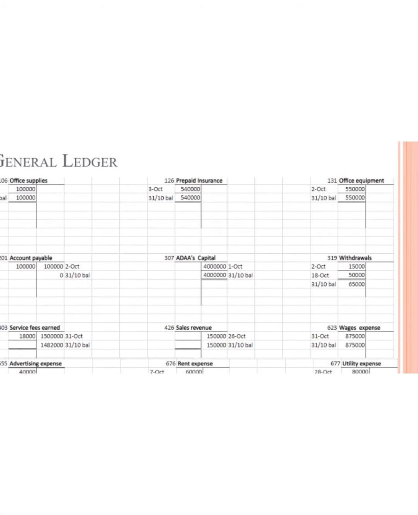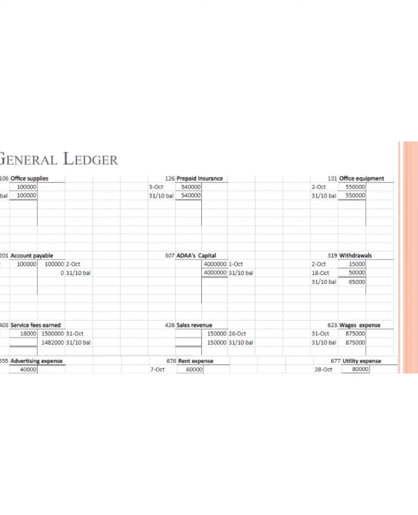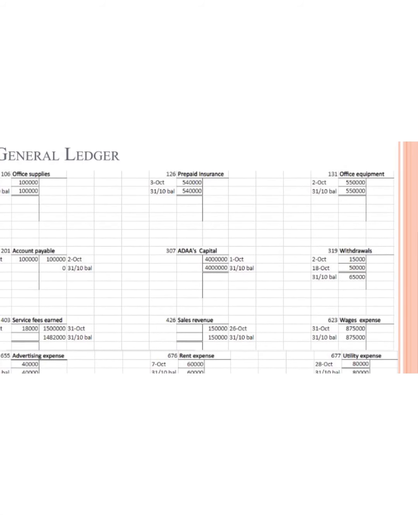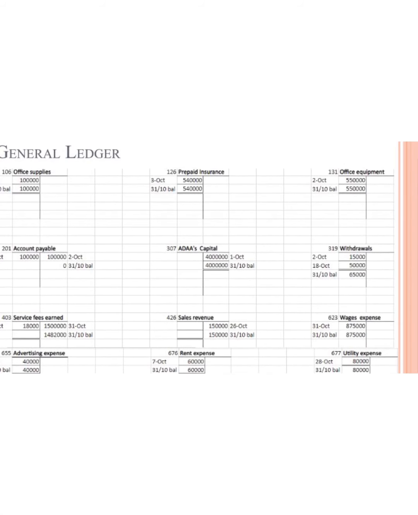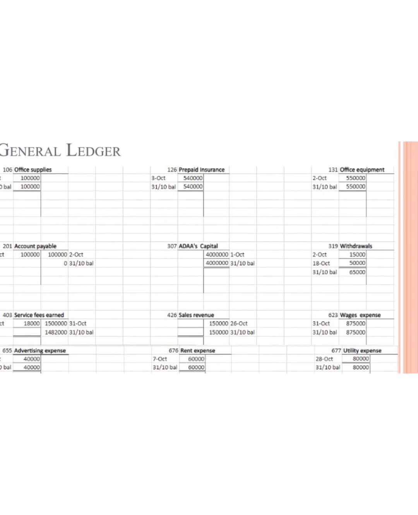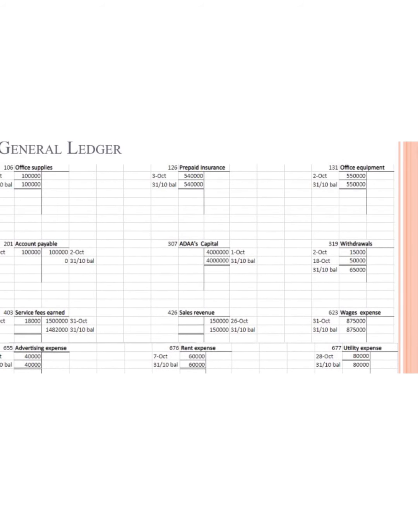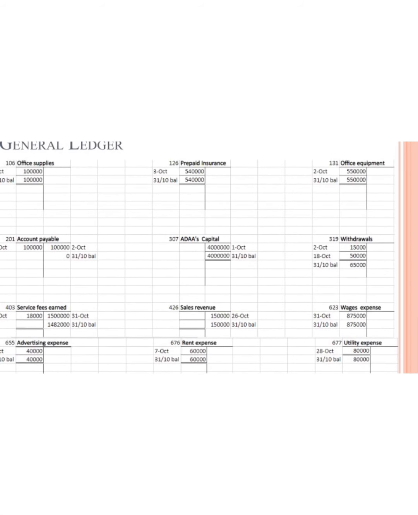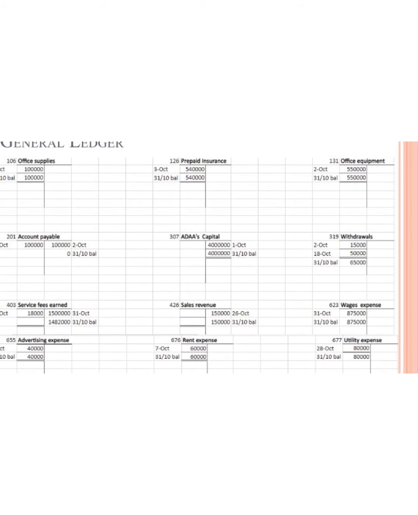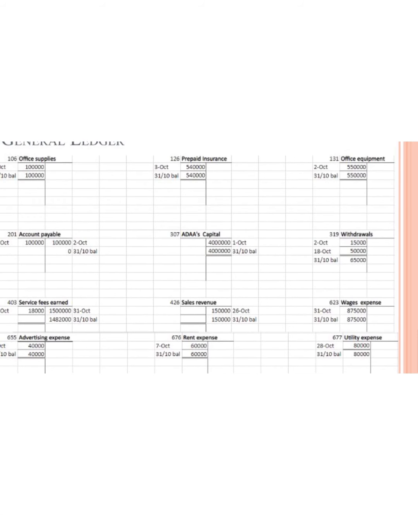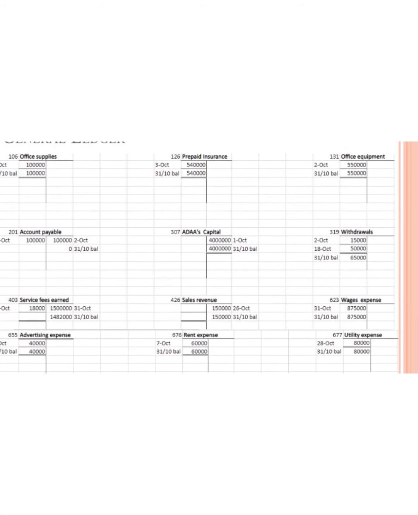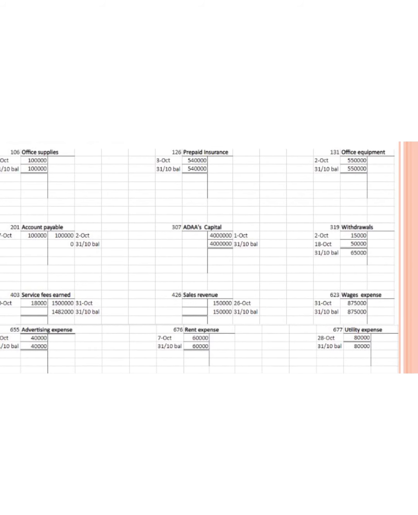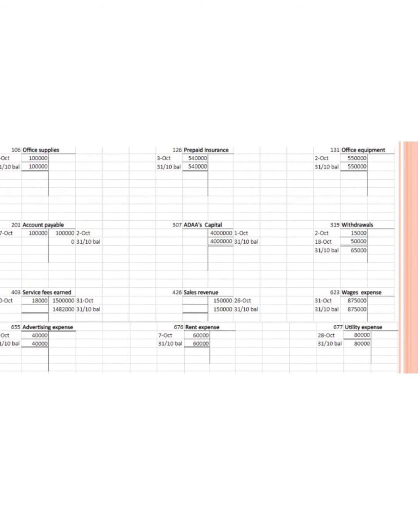Now I would like to tell you about the General Ledger. First of all, it represents the record-keeping system for a company with debit and credit accounts. As you can see in our General Ledger, we bought office supplies, and the debit side increased. But we also took into account that accounts payable, the credit side, is increased. What I would like to say is that we always need to be in balance in the general ledger. As you can see, we are always looking for the balance.